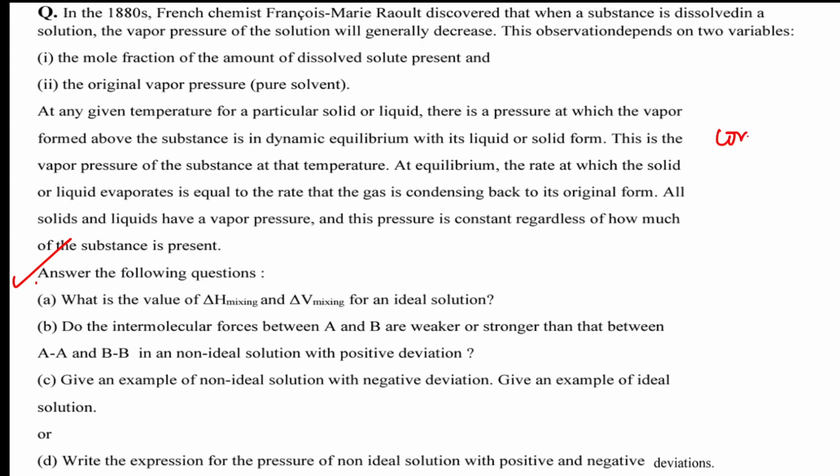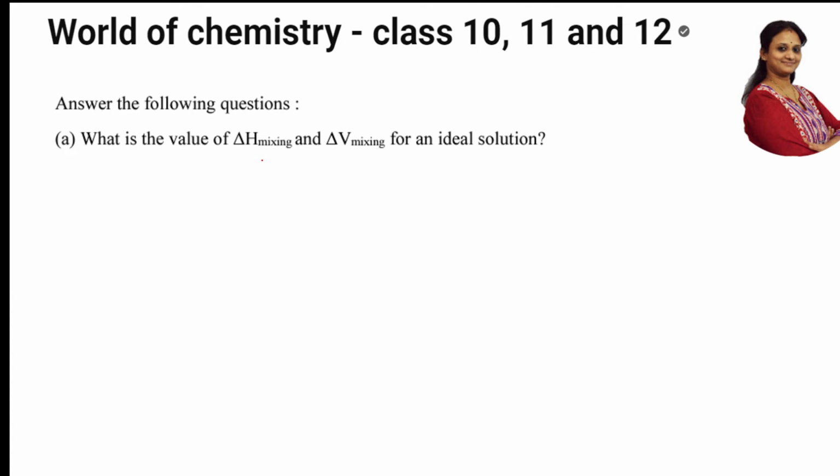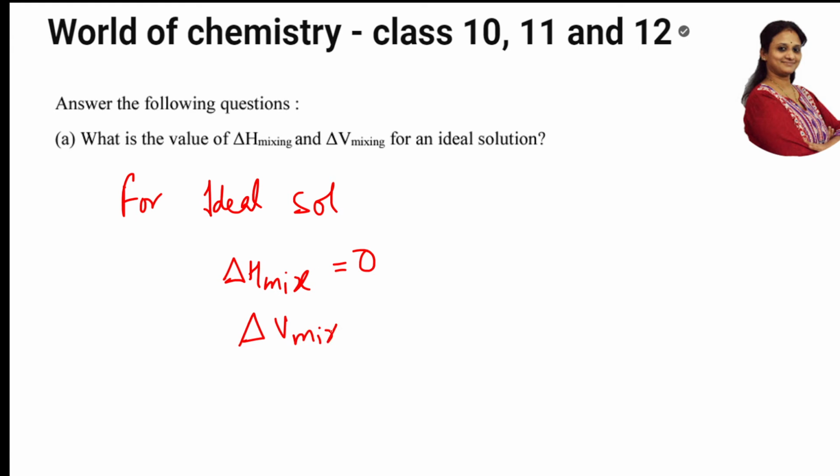So basically, they've given you the concept. Now you have to go back and correlate the concept which is in the NCERT. So what is the first question? What is the value of delta H mixing and delta V mixing? For ideal solutions, I very well know the parameters, that is delta H mixing is 0. Delta V mixing is also 0. Correct? Easy? Very easy. Next question.